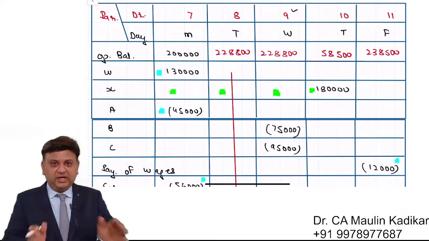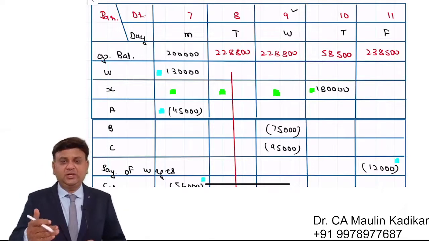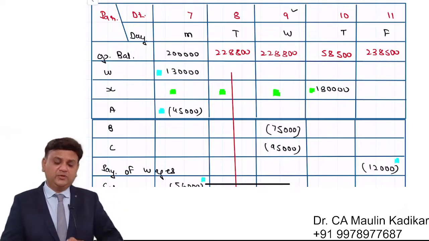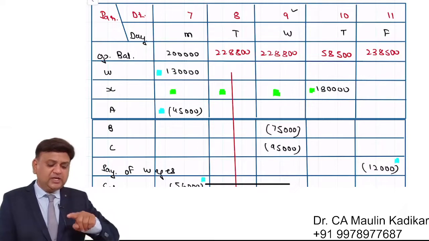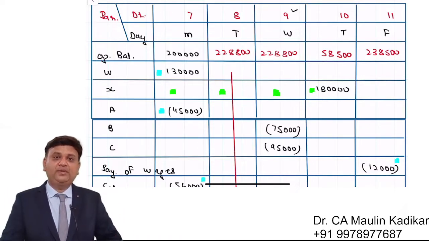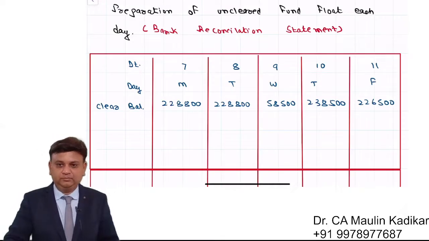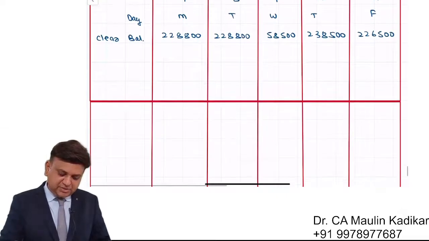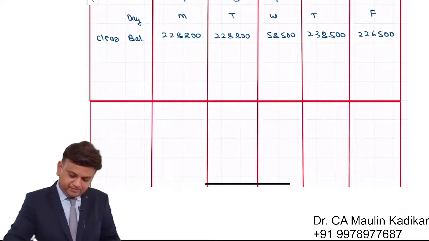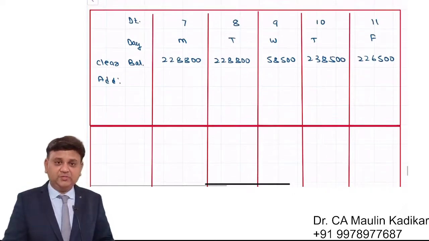Until the effect of any transaction which is recorded in the books of accounts comes in the passbook, till that point of time, it will remain in the reconciliation statement. So we start the reconciliation statement like this. Add. Now, I request all of you to write down the answer along with me.